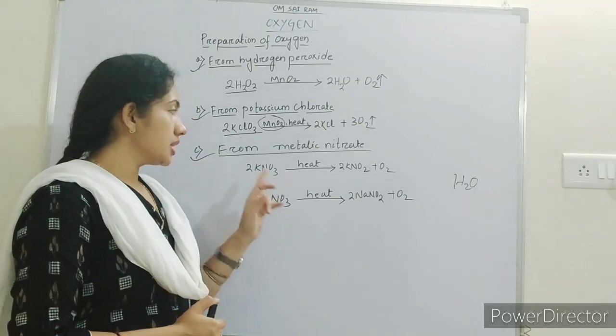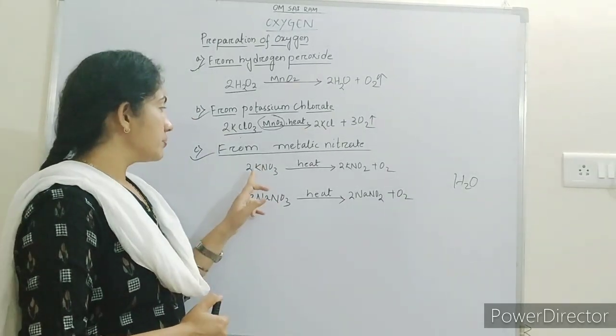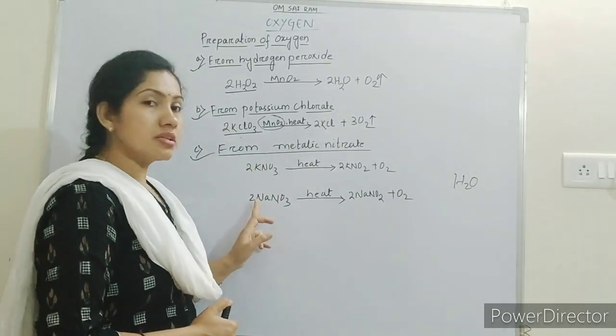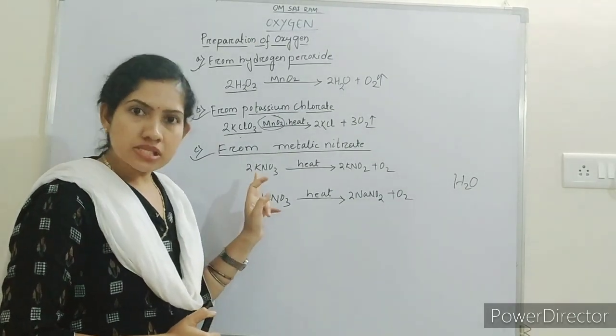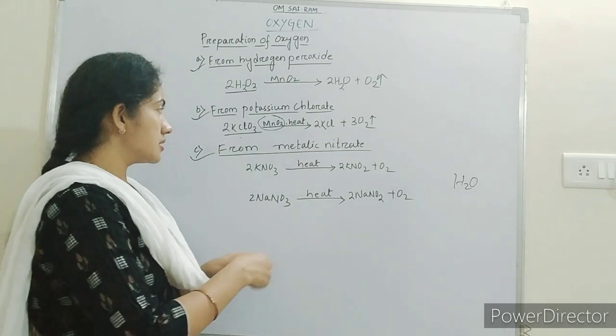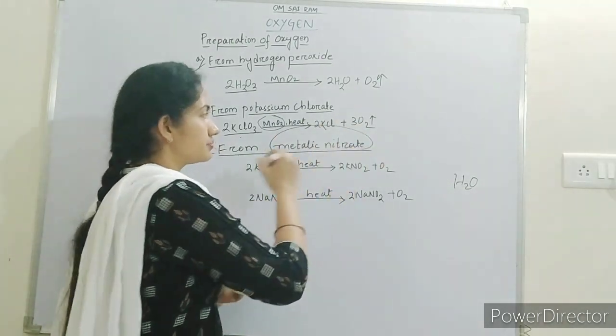Here we have taken two metallic nitrates. One is potassium nitrate, another is sodium nitrate. Potassium and sodium are the metals, so that's why it is written metallic nitrates.